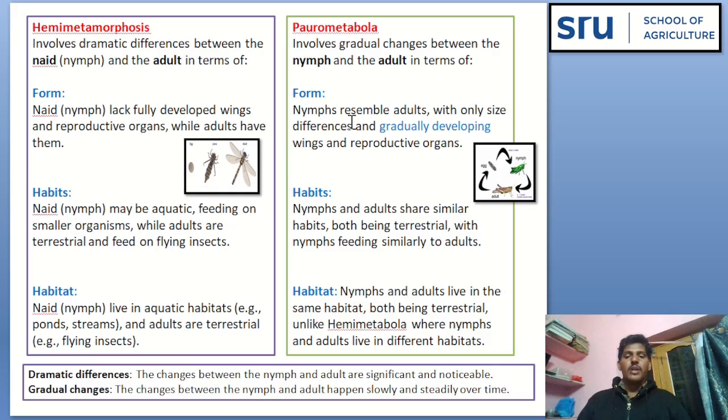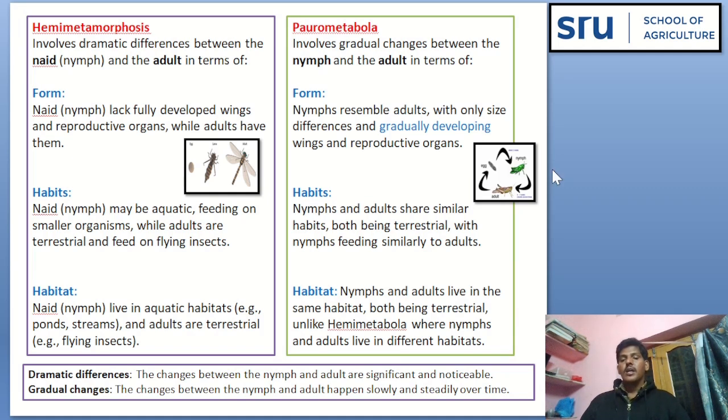See, in case of gradual metamorphosis, form: nymphs resemble adults with only size differences and gradually developing wings and reproductive organs.